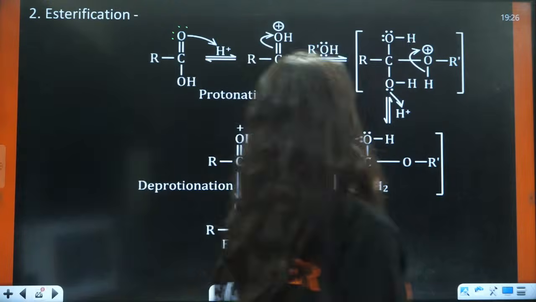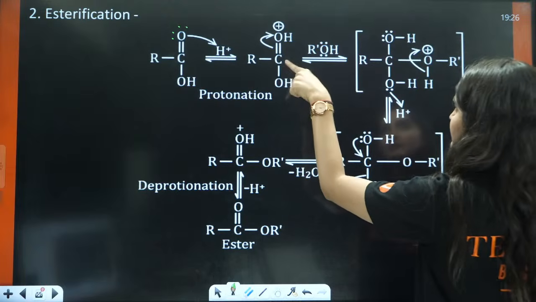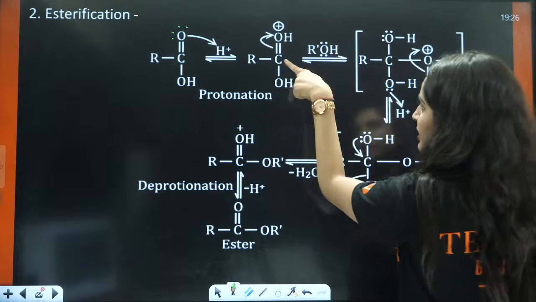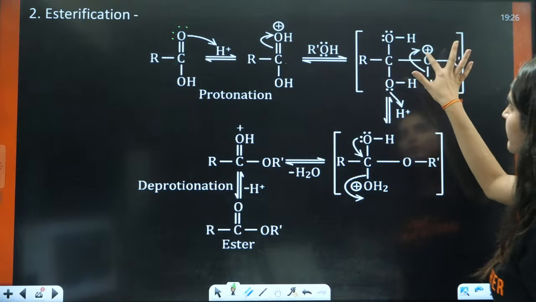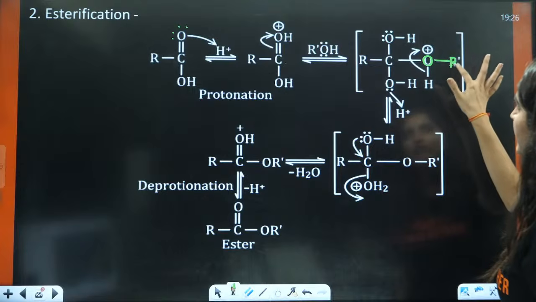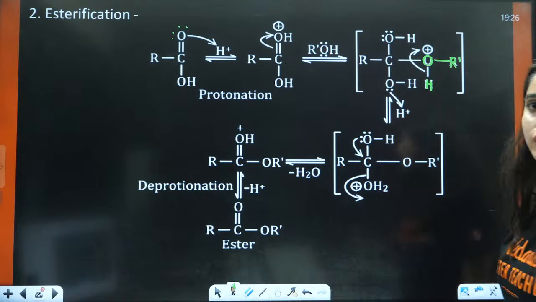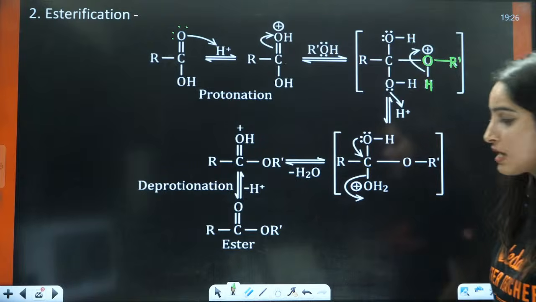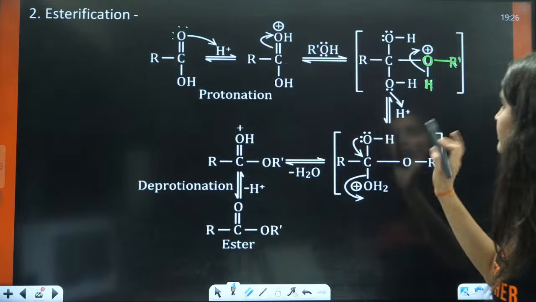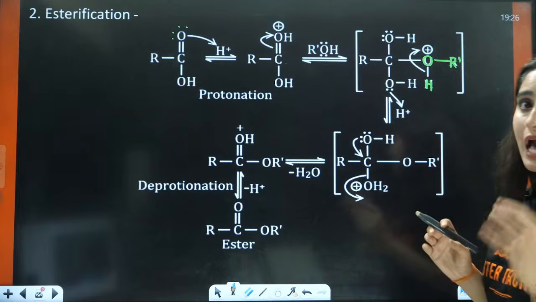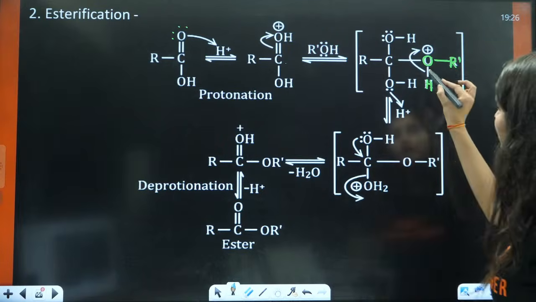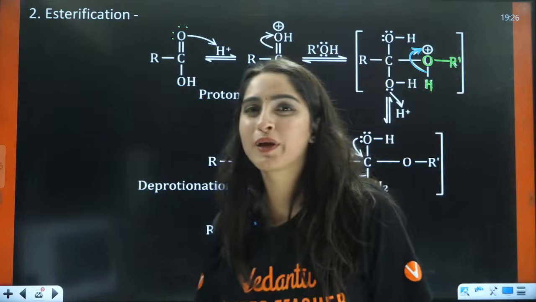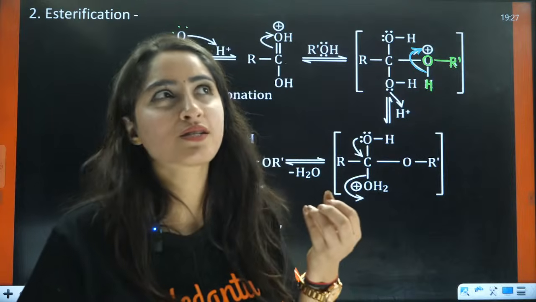Now, because of the electron deficiency here, what will happen? This electron rich group is going to attack on this carbon, and this will be O, this is R dash and this is H. These are the new things, right? Now again oxygen has 3 sigma bonds. Oxygen will be like, I can't carry 3 sigma bonds, I need to eliminate this, I need to have electrons. So it will take these electrons from the hydrogen because hydrogen is not that clever.